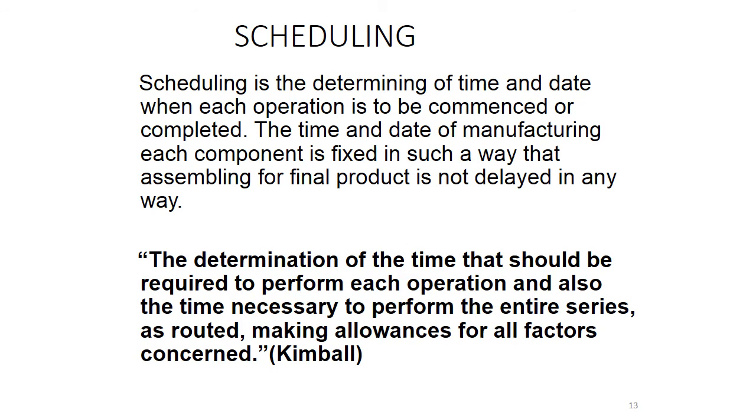The time and date of manufacturing each component is fixed in such a way that assembling of the final product is not delayed in any way. That means we have to decide the time as well as the date so that we can deliver our product on time to the customers. It is the determination of the time required to perform each operation and also the time necessary to perform the entire series as routed, making allowances for all factors concerned.